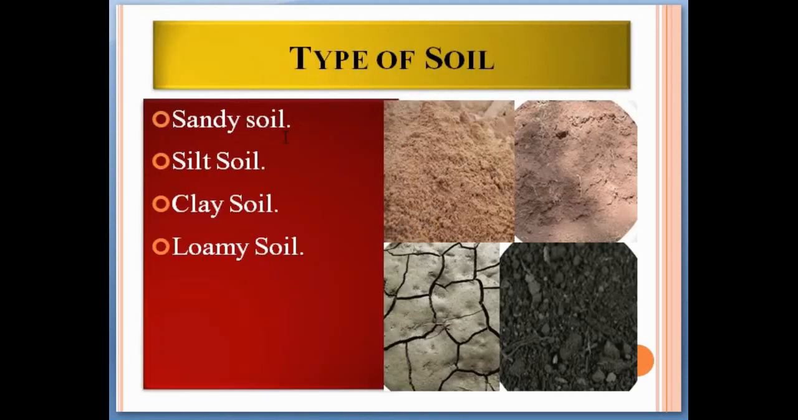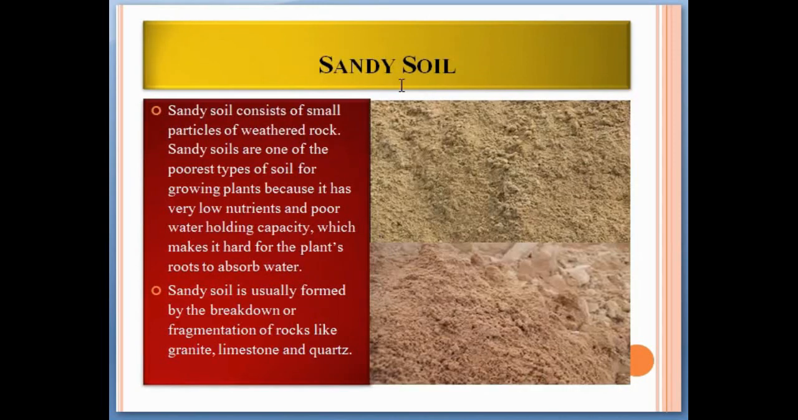Types of soil. So there are four types of soil: sandy soil, silt soil, clay soil, and loamy soil. First one is sandy soil. Sandy soils consist of small particles of weathered rock. Sandy soils are one of the poorest types of soil for growing plants because they have very low nutrients and poor water holding capacity, which makes it hard for the plant's roots to absorb the water. Sandy soil is usually formed by the breakdown or fragmentation of rocks like granite, limestone, and quartz.